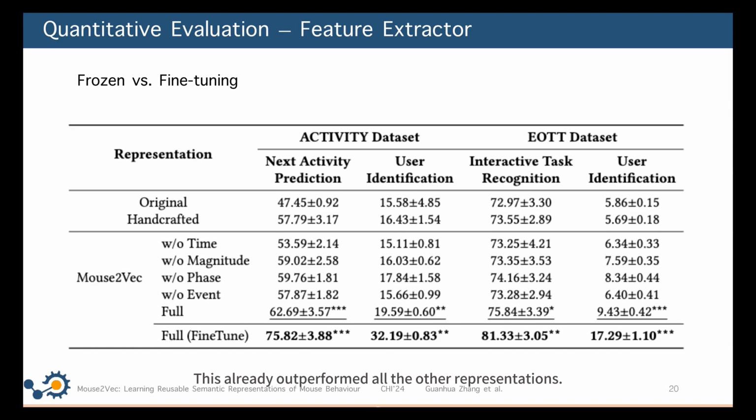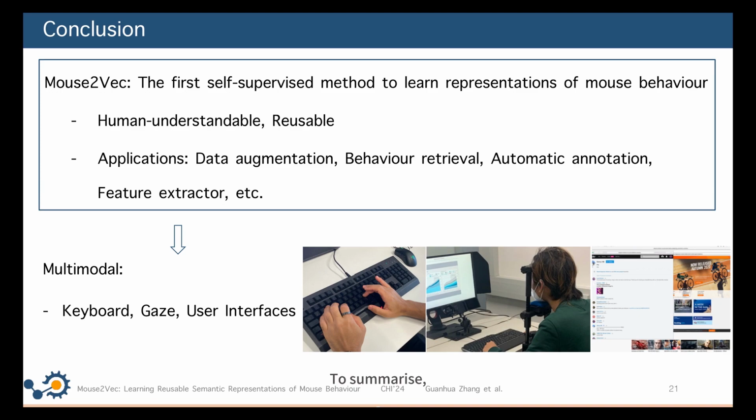This already outperformed all the other representations. Second, fine-tuning the pre-trained model for each task, which targets users who have experience in training deep learning models, gained even better performance.